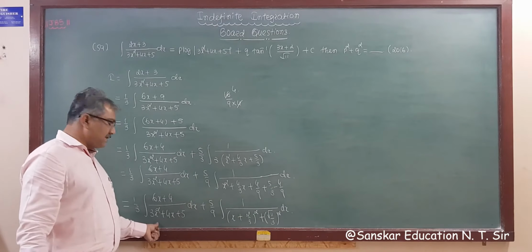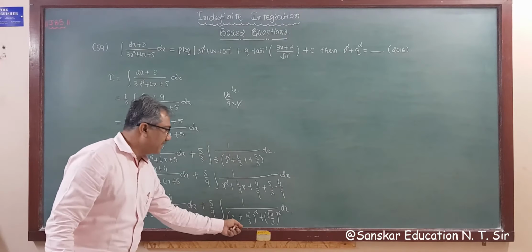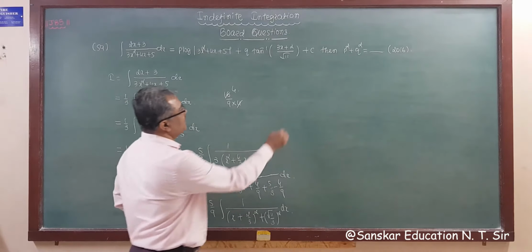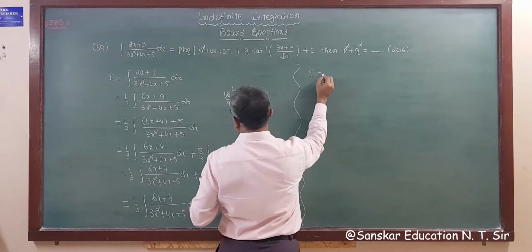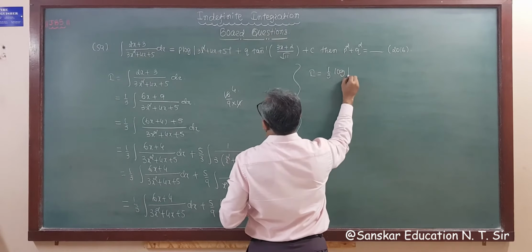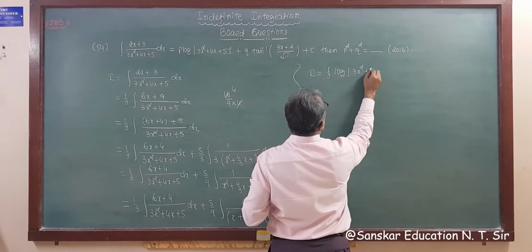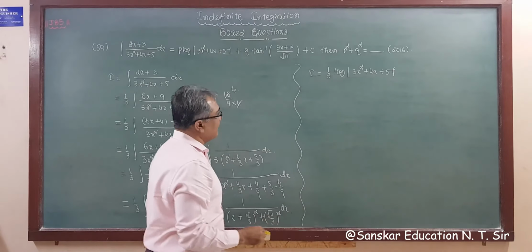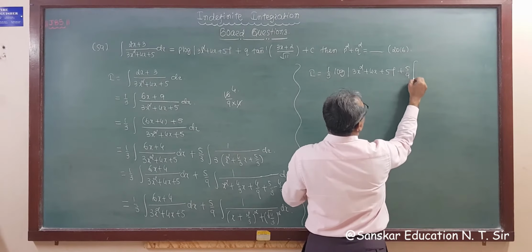So now here, as you know, the derivative of the denominator is in the numerator, and this is the formula for x square plus a square, that is 1 upon a tan inverse x by a. So applying the appropriate formula, I will be 1 upon 3 log mod (3x square plus 4x plus 5), right? Now 5 by 9 plus 5 by 9, 1 upon a.